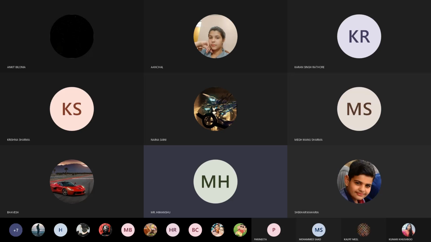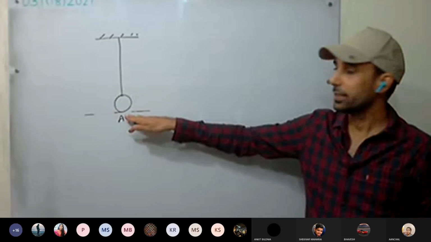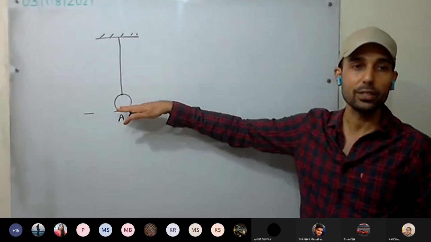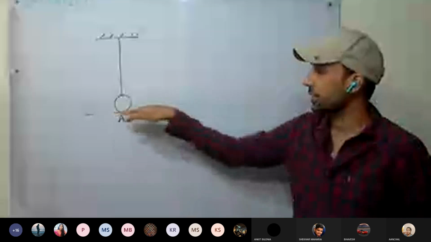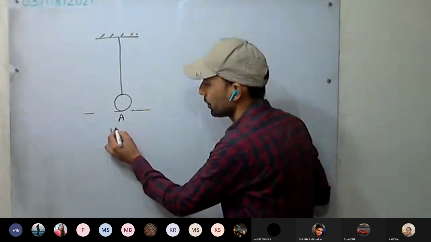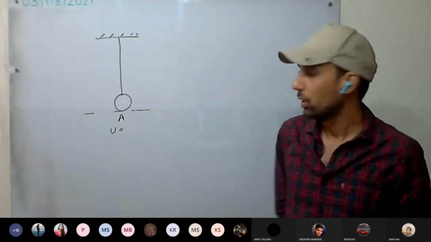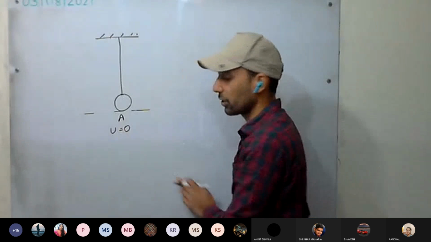Okay, we are considering this position as the ground position. That is, at this position, how much is the potential energy? If you are considering this as the ground, height is how much? 0. So we'll take the potential energy as 0.